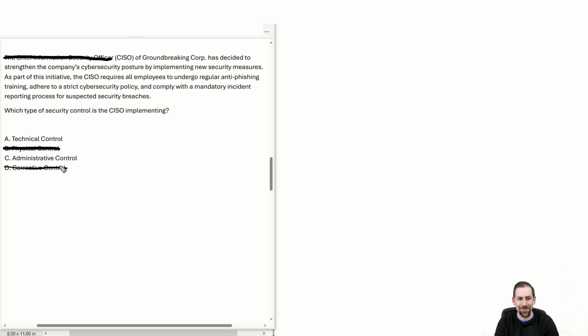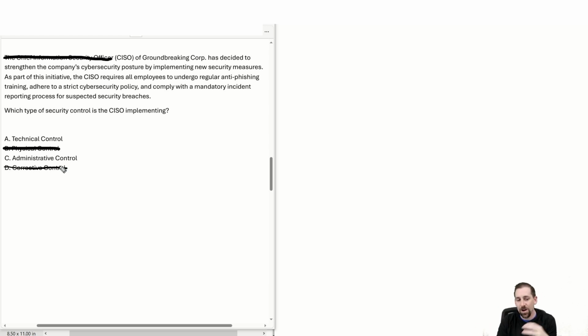control. You might say, Travis, this is where if you have a lot of knowledge, you might say, a lot of times the CISO is going to do this as a corrective control because we had a breach or an incident and someone didn't report it and it was a result of phishing. You're absolutely right. I would say take your tinfoil hat off as your regular cybersecurity job and think discreetly about what the question has given you for information.